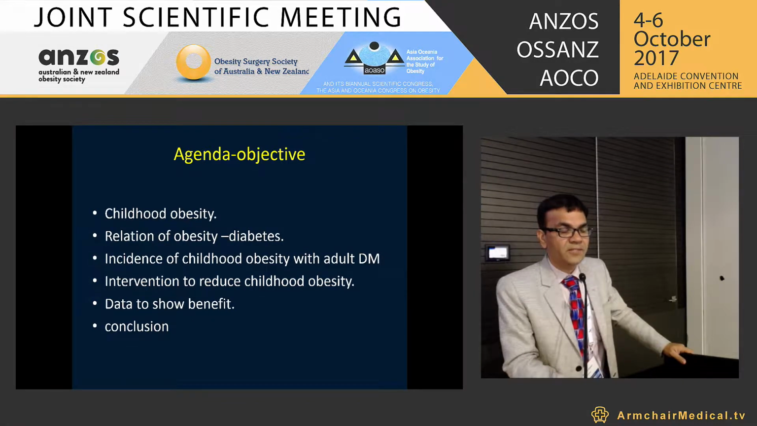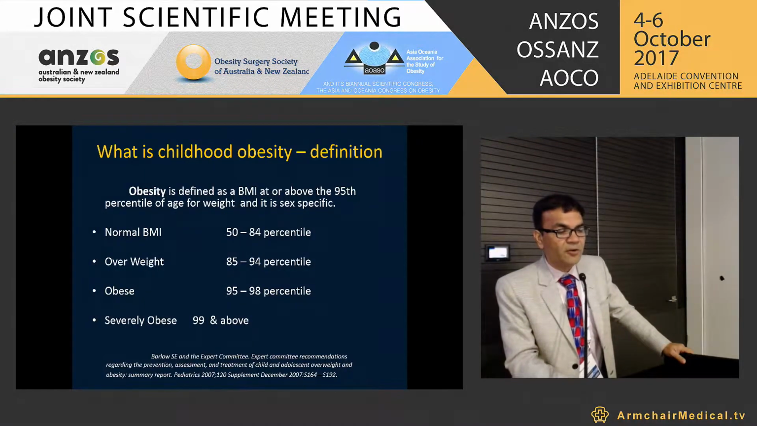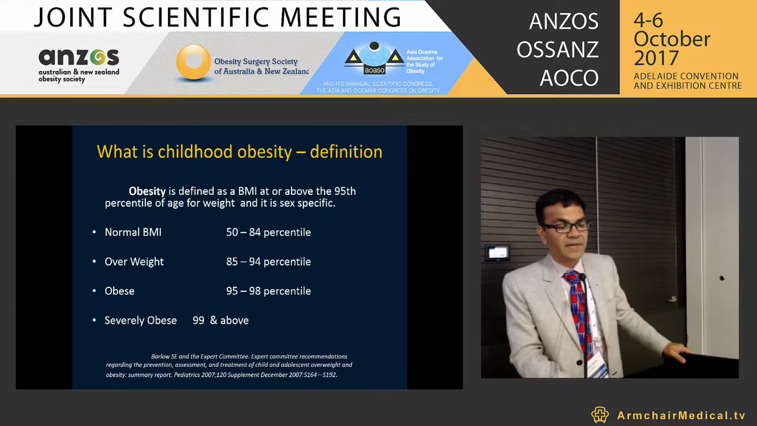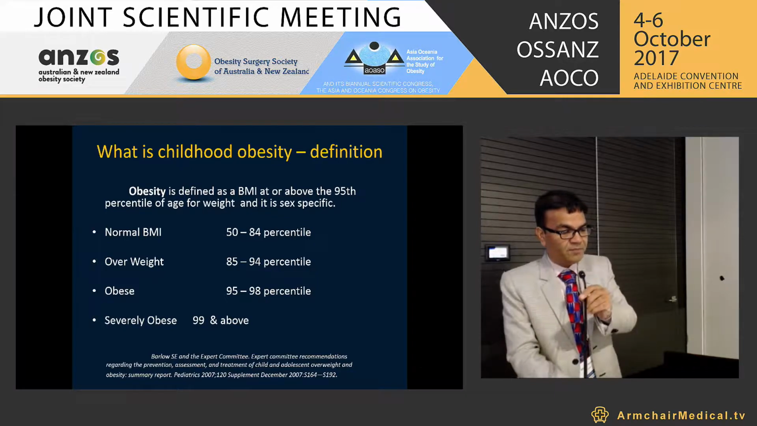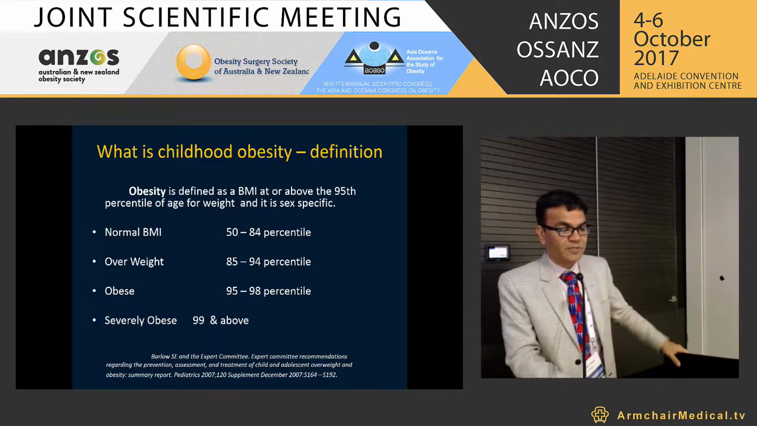My agenda for the next 15 minutes: I'll be talking about childhood obesity, the relation between obesity and diabetes, the incidence of childhood obesity with adult diabetes, and what the interventions are to reduce obesity. Then there is some data to show benefits, and I will conclude. What is childhood obesity? It is defined as a BMI above the 95th percentile for age and weight, and it's sex specific also. This I have taken from a pediatric supplement in 2007.